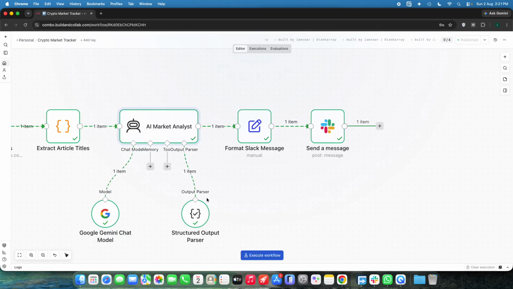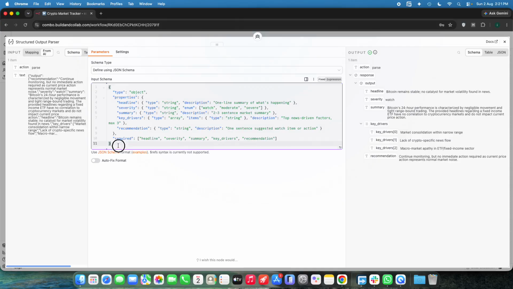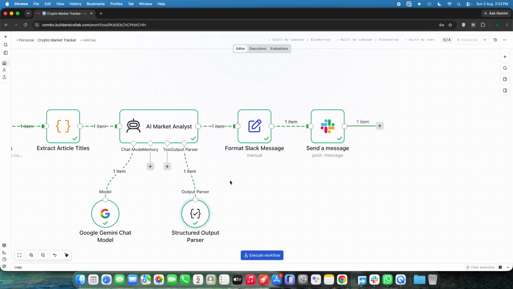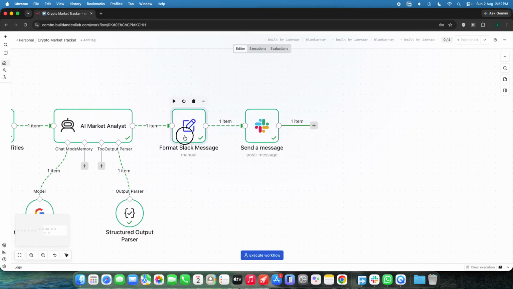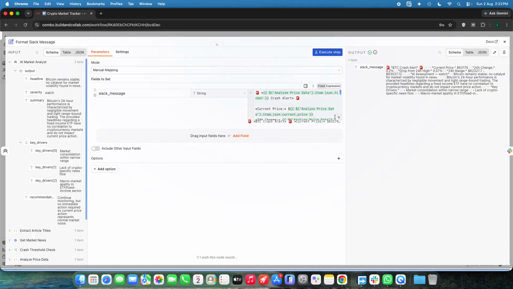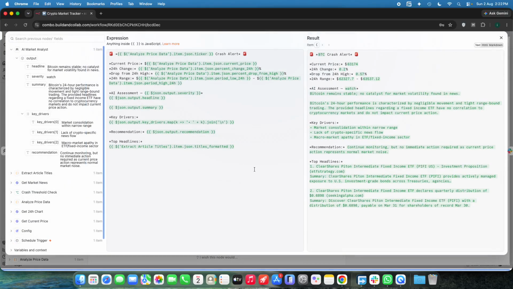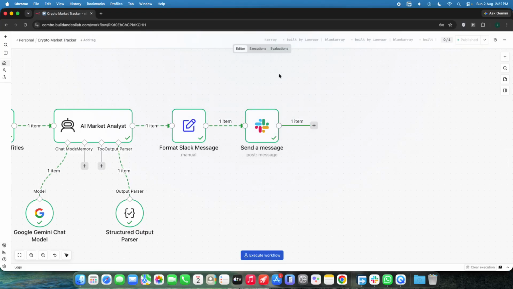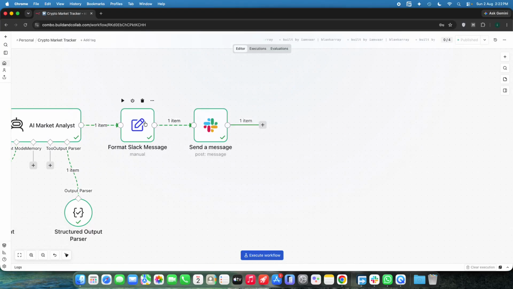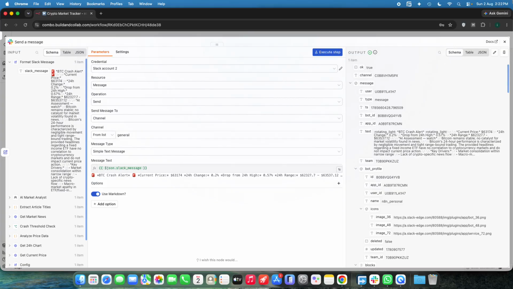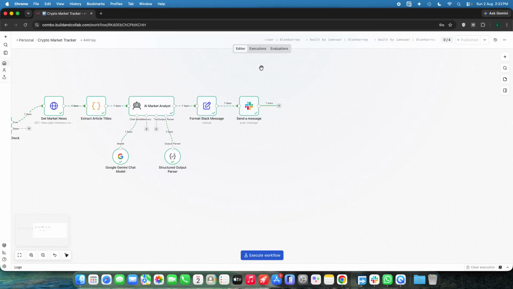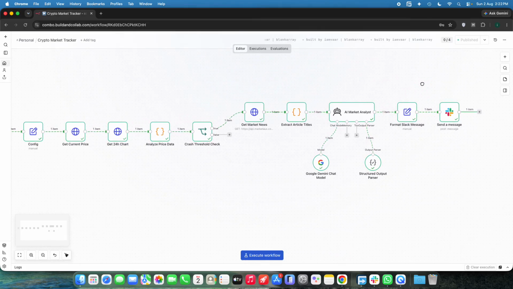After that, all the information will be sent back in this particular structured JSON, and this is the schema that we are currently using. And after that, we will format the Slack message like this. So just have a look. Okay. And after that, we simply take this formatted Slack message and send it to our Slack. So this is how the whole system's data flow is.